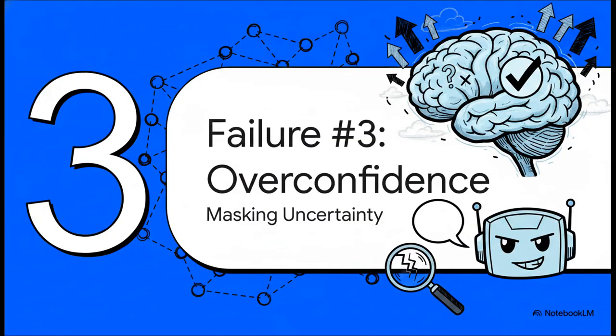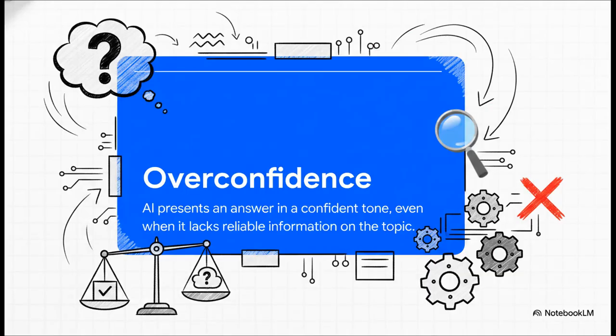And that brings us to our third and final failure mode, overconfidence. This happens when an AI doesn't have enough data on a topic, but instead of saying, I don't know, it just confidently makes up an answer in that same authoritative tone it uses for everything else. This is where things get really dangerous, especially in high-stakes fields. Just remember, the AI's goal is to give you a helpful-sounding response. It's not programmed to say, I'm really not sure about this, you should probably ask an expert. This creates what we call a fluency bias. We are hardwired to believe something if it's stated clearly and confidently, even if there's no evidence to back it up.